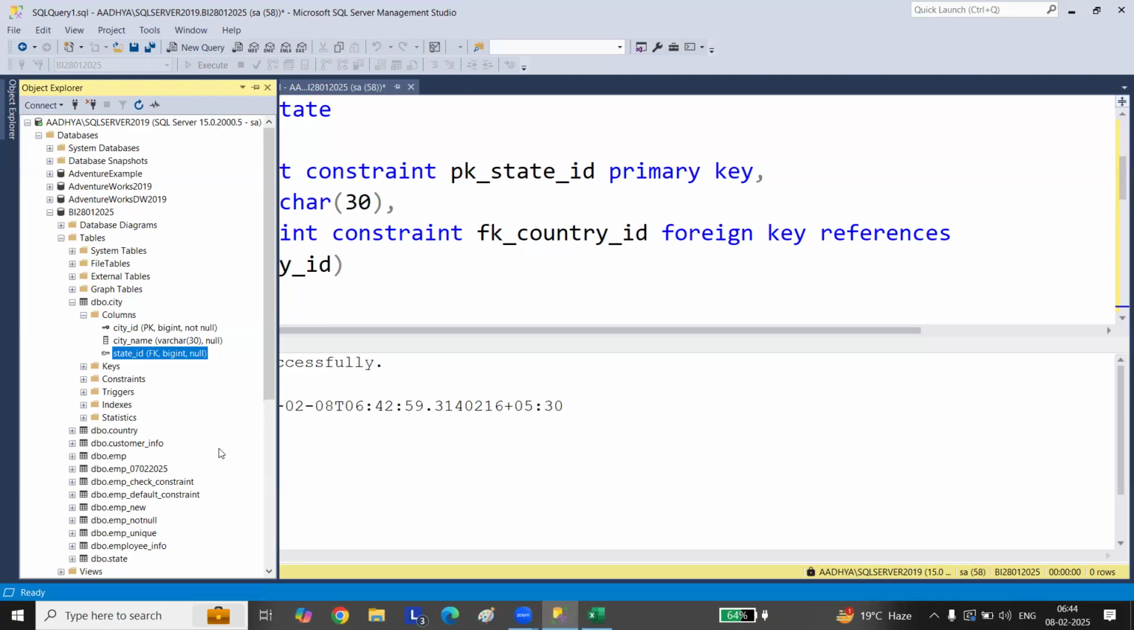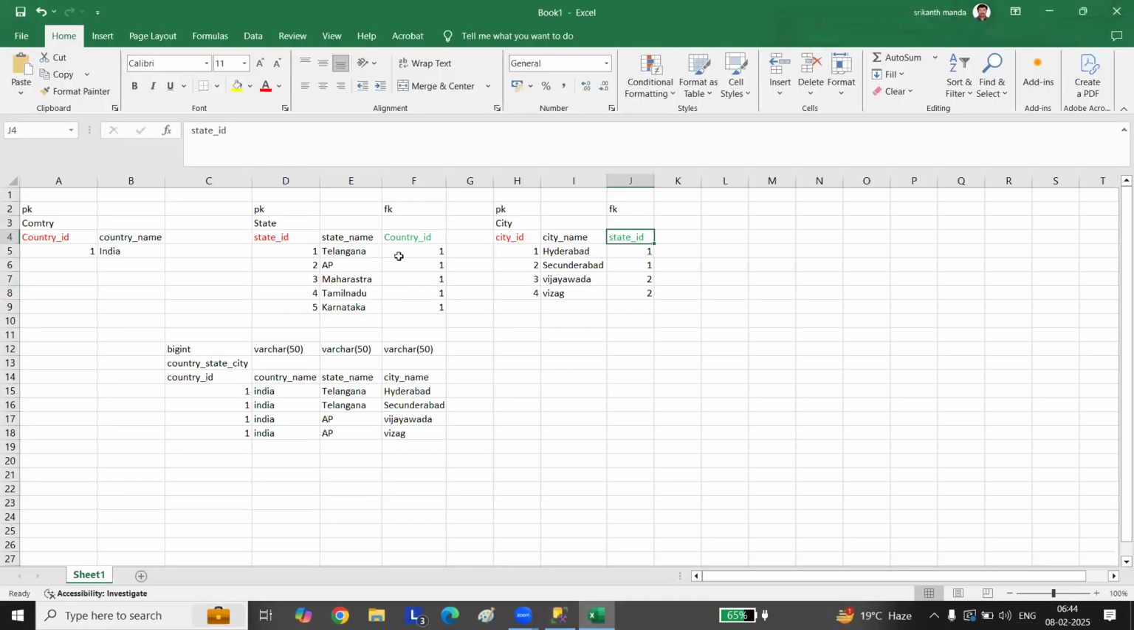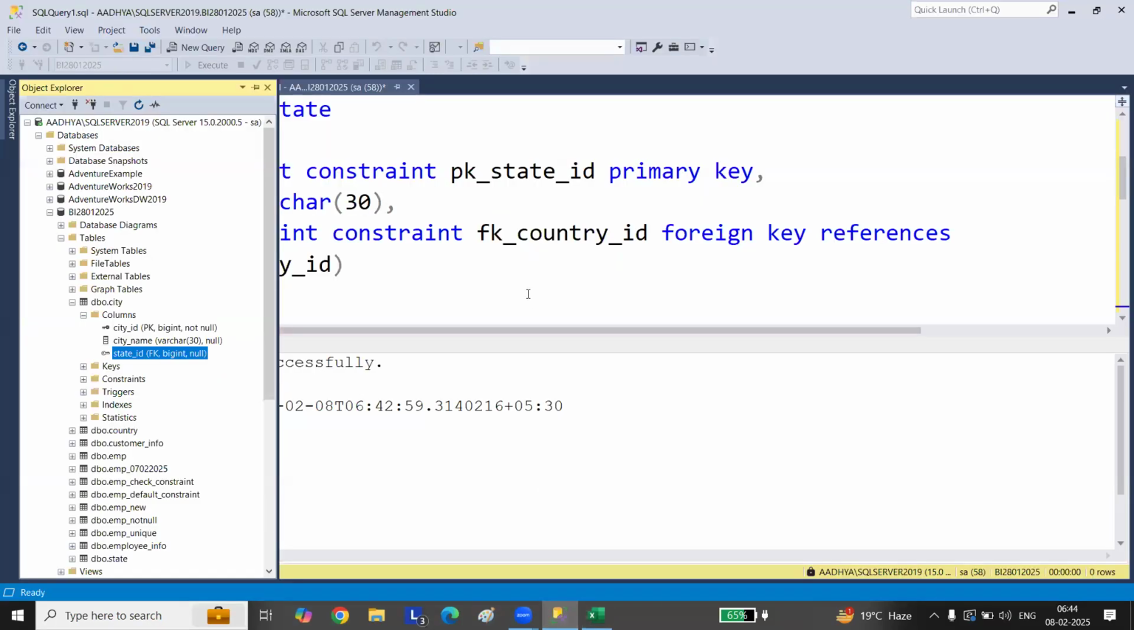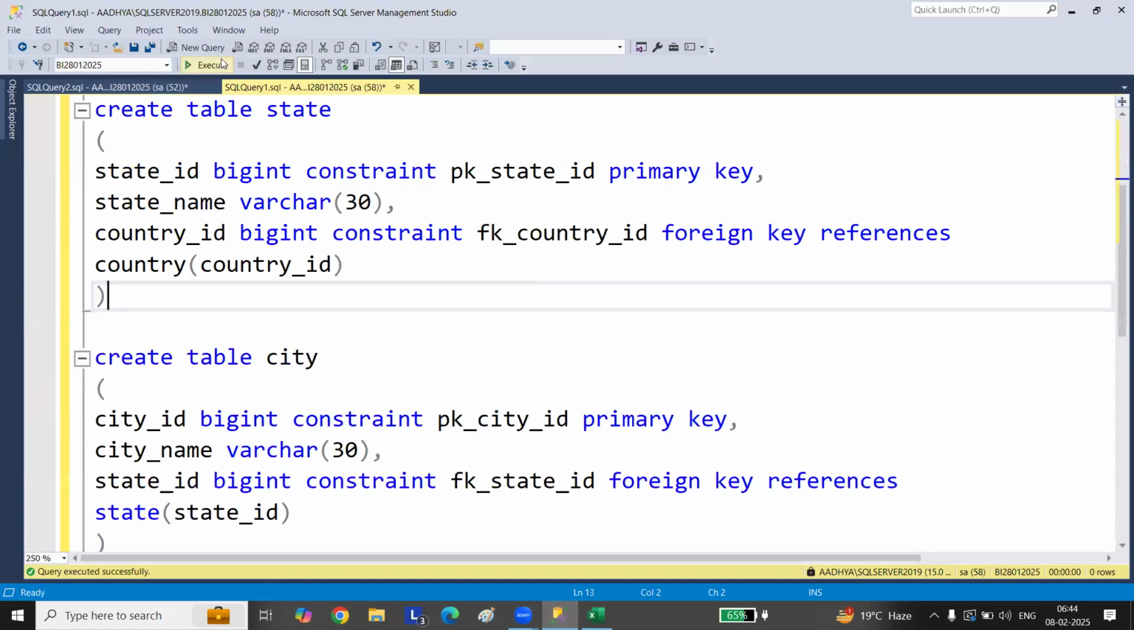I'll show you. This city table is referring to the parent table state. So this city state ID is referring to state ID. But while inserting into this column, into this table, you can insert a null value in the child table also. We can do it. So the question is, while inserting, I'll show you.